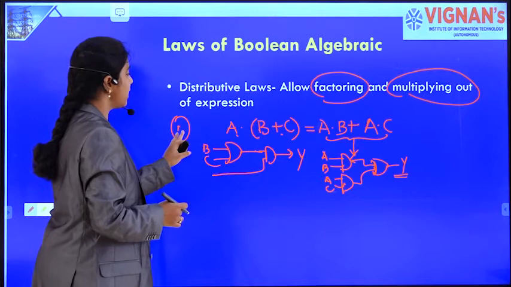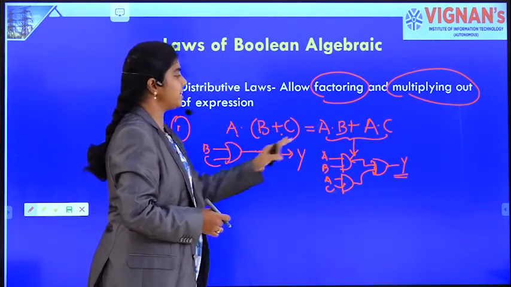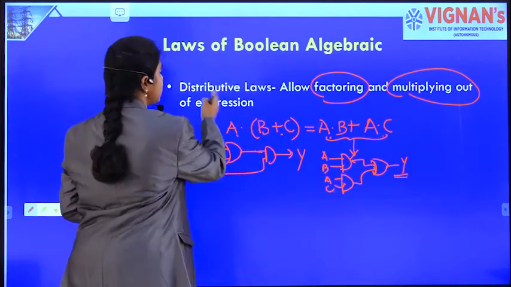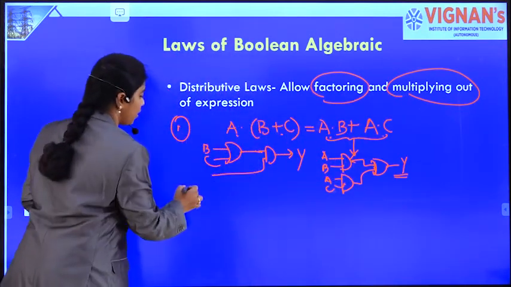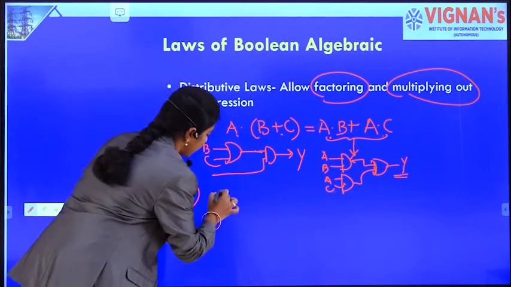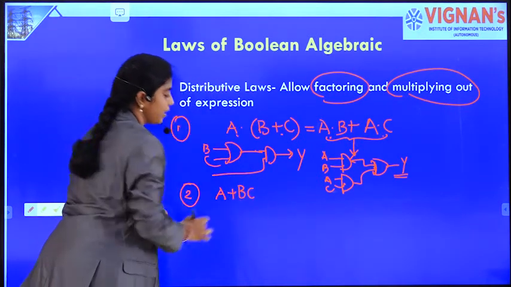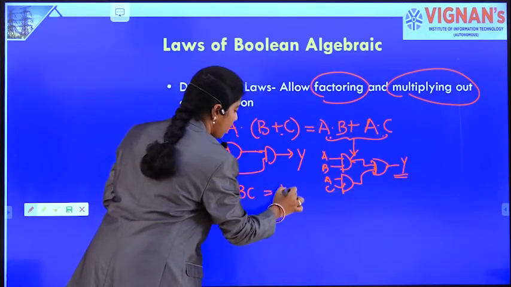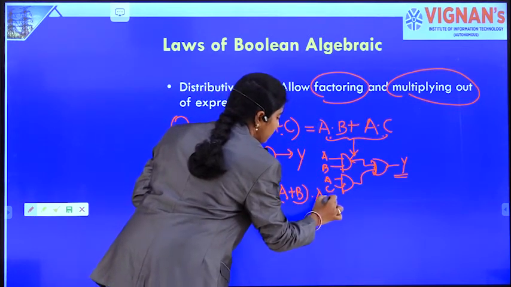So what does the first law say? Multiplying out of expression: A dot (B plus C) is nothing but A dot B plus A dot C. So this distributive law allows us to multiply out an expression. Now coming to the second distributive law, which is important: A plus BC is equal to (A plus B) dot (A plus C).